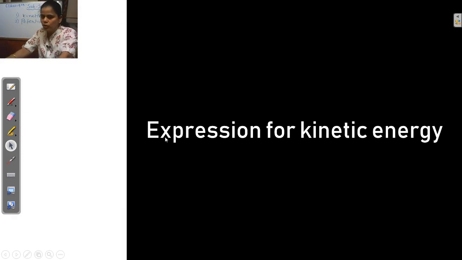First of all, we will derive the expression for the kinetic energy. But before this, I will tell you what kinetic energy is. Kinetic energy means the energy because of the motion of any object. What is the meaning of this? If an object moves, this is a ball, and it moves from one place to another place.